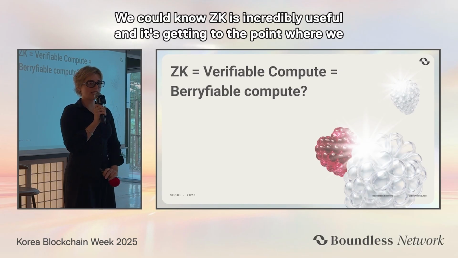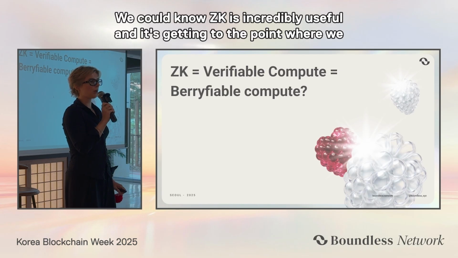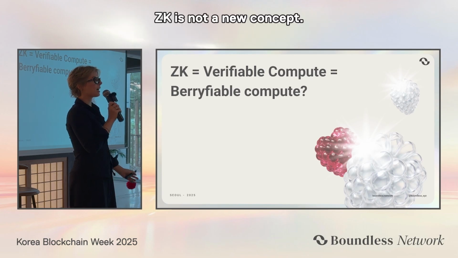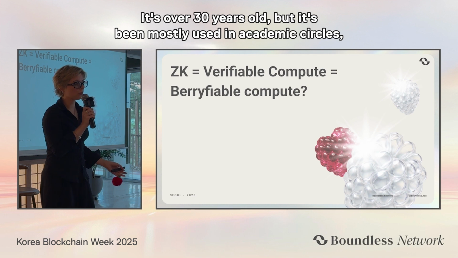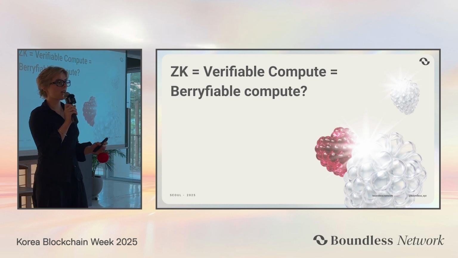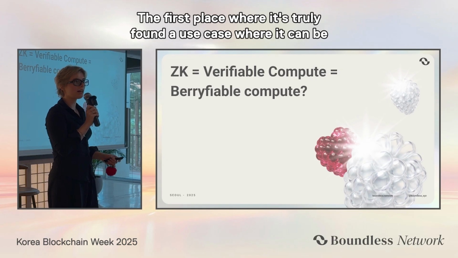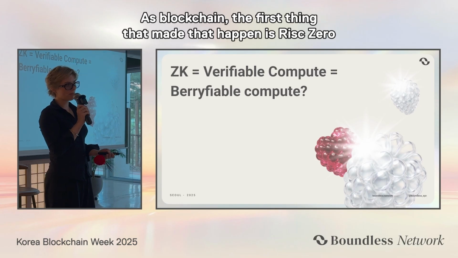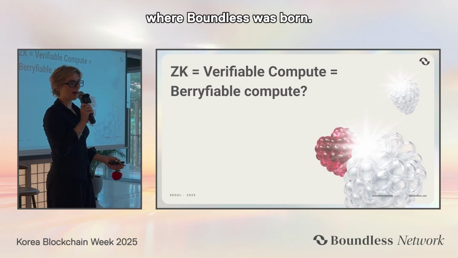Throughout this panel, and through Shiv's wonderful presentation, we could hear that ZK is incredibly useful, and it's getting to the point where we can actually make great impact with it. ZK is not a new concept. It's over 30 years old, but it's been mostly used in academic circles, by mathematicians. The first place where it has truly found a use case where it can be as useful as it was meant to be is blockchain. The first team that made that happen is RISC-0, where Boundless was born.